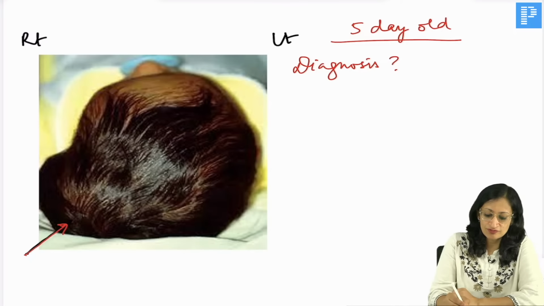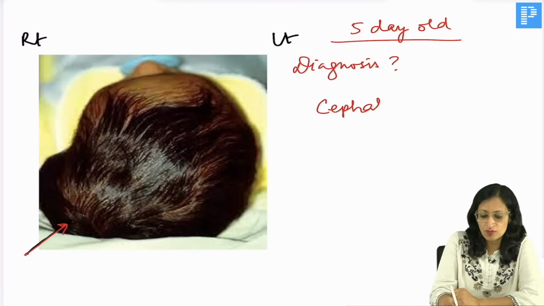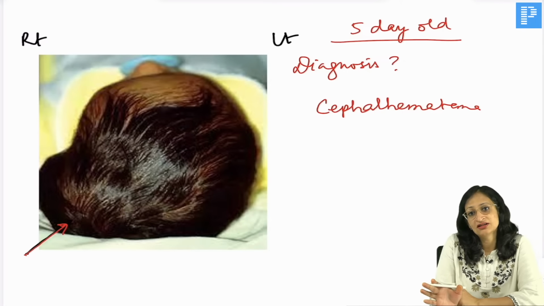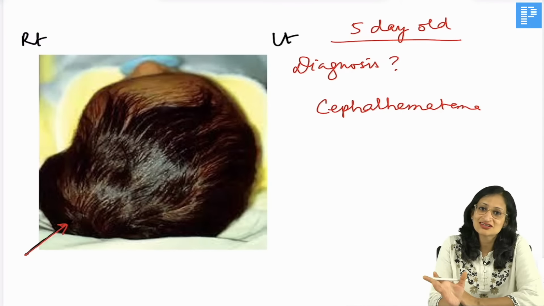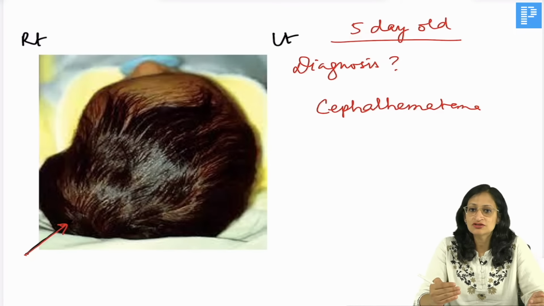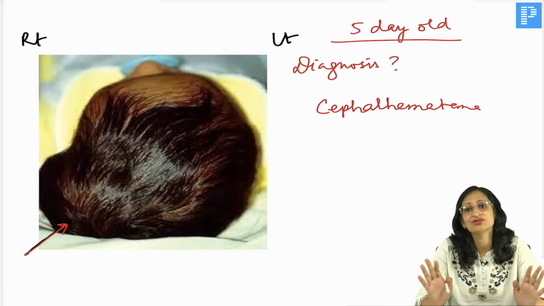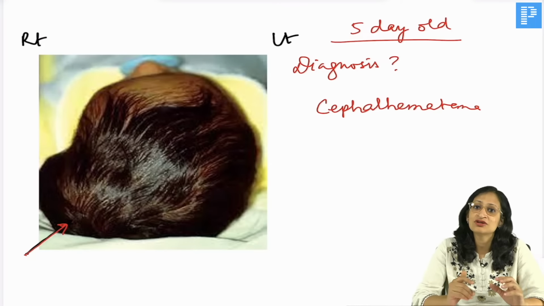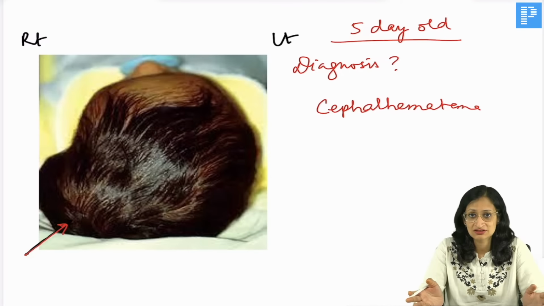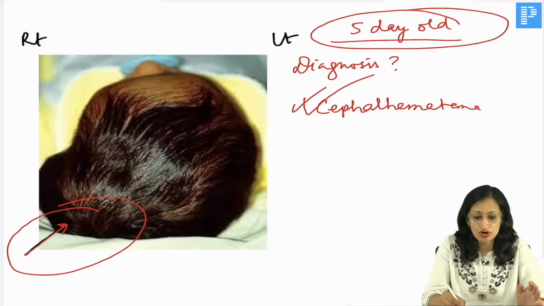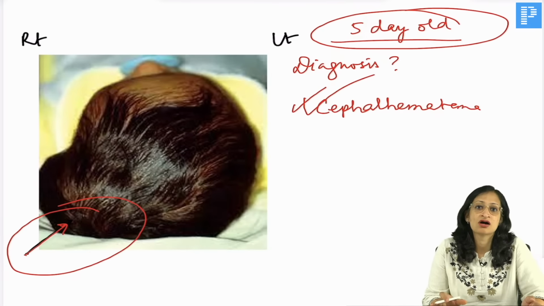So, this is a collection of blood, that is cephalhematoma. Now, caput succedaneum is also a swelling involving the head. So, we must know the differences between the two so that we are able to make out why we are telling it is cephalhematoma, why not caput succedaneum. So, we will be coming to the differences, but caput succedaneum usually would disappear by 48 to 72 hours, and it can be a diffuse swelling involving both sides, right? But this is a 5-day-old baby, this is a unilateral swelling, so it points towards cephalhematoma, right?